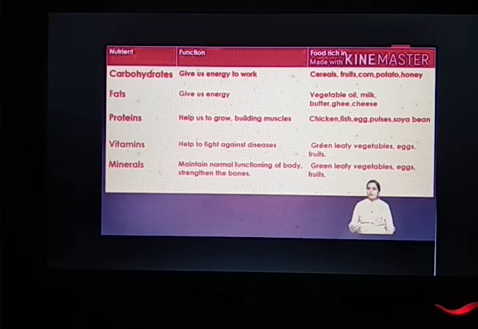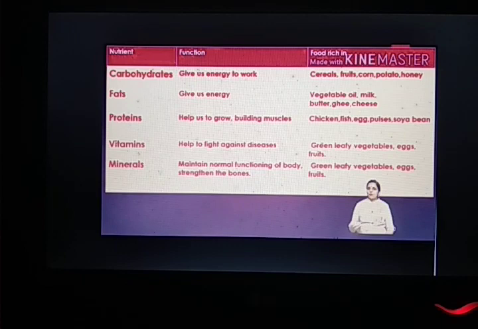energy. But still we are consuming carbohydrate in more amount because the energy which is released from carbohydrate is used up by our body instantly, whereas the energy in the form of fat is stored inside our body. Next thing, the third one is protein. Now protein is helpful to us in another way, not for energy purpose but for the growth of the body, for the building of muscles of our body. Thus protein is important for the growth and development of our body.